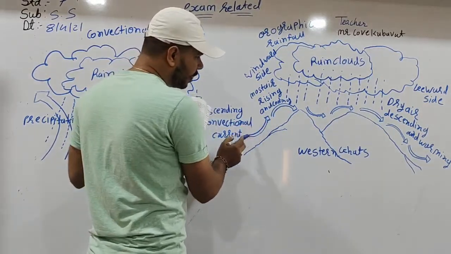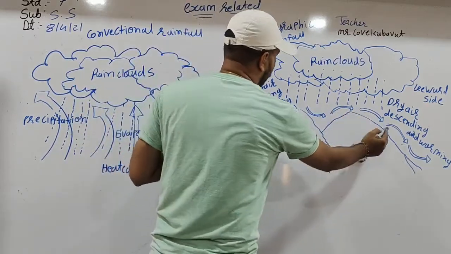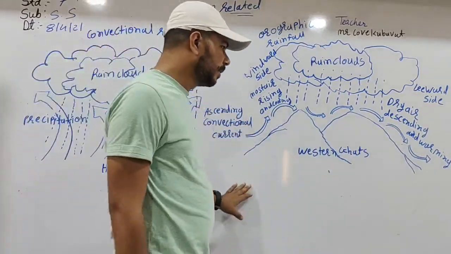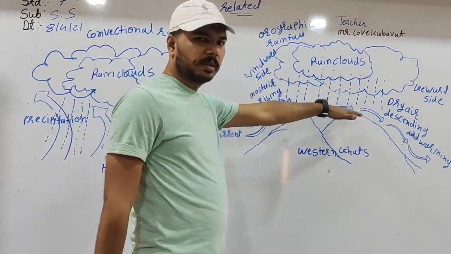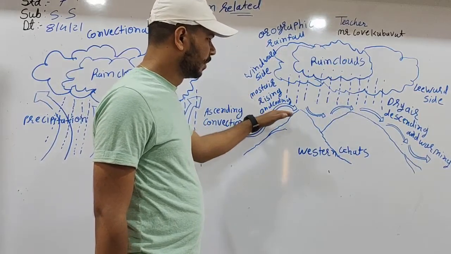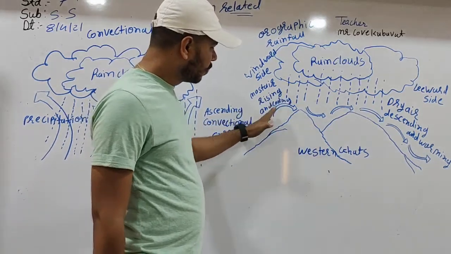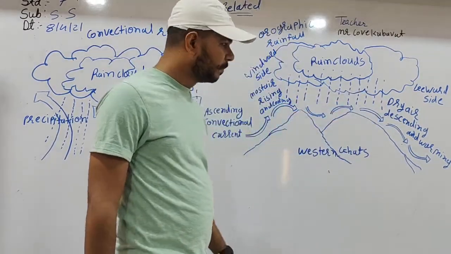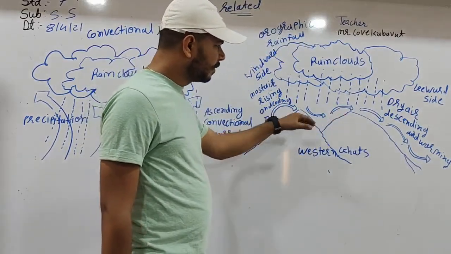The arrow shows the wind, and the diagram shows rain clouds at the center, and the windward side with moist rising and cooling, like wind going upward, downward, upward, downward. Some of the wind waves like this.